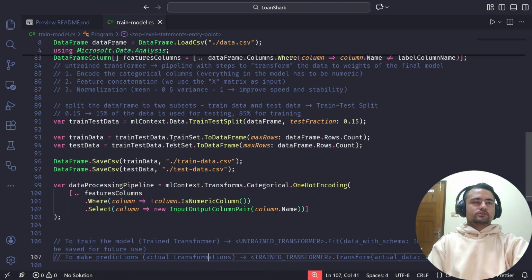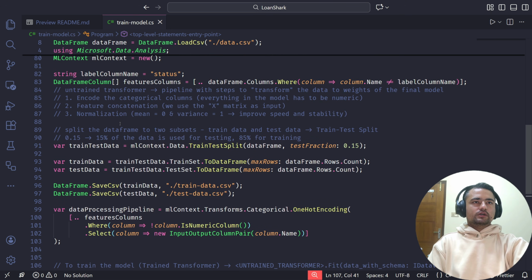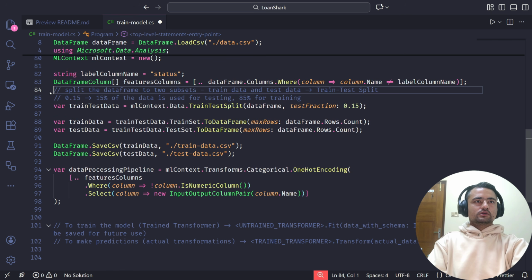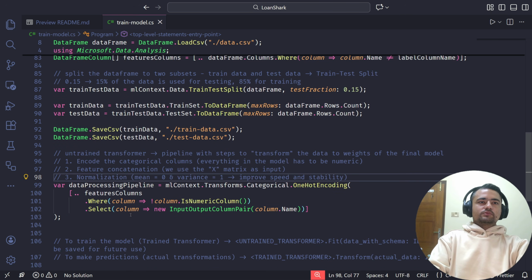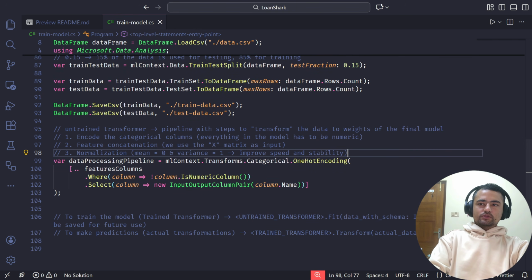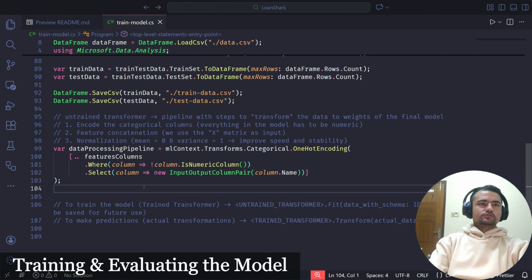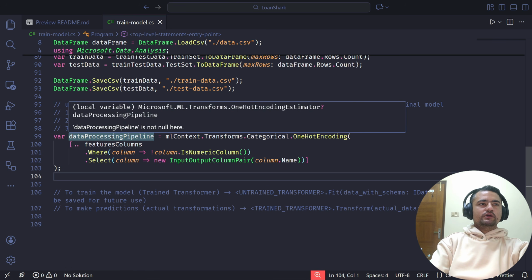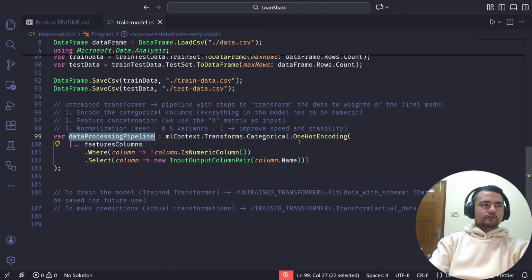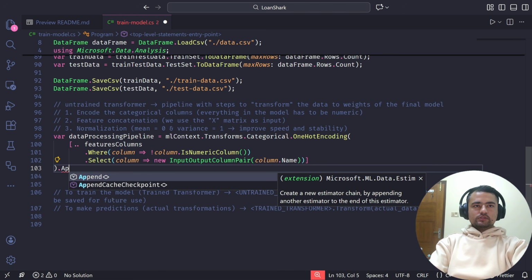Now that we have done the first step, that is train test split, we are going to build the actual untrained transformer with this comment. I think it's better if we keep it here. So the next step is to complete this pipeline and then train the model. To train the actual model, we first have to complete this untrained transformer pipeline. Now we only have this encoding implemented. Let's go ahead and do feature concatenation and normalization real quick.